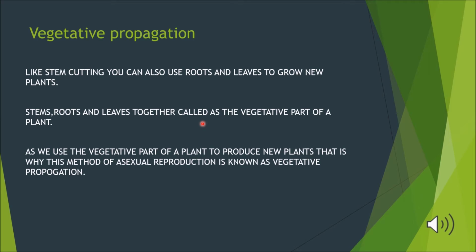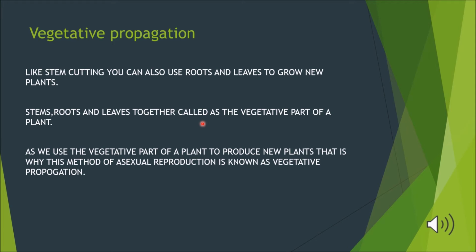Basically, the stem, root and the leaves together are called the vegetative parts of the plant. So using any of the vegetative parts, we can sow them to produce a new plant. That means if we sow one of the vegetative parts of the plant, we can make new plants from them.